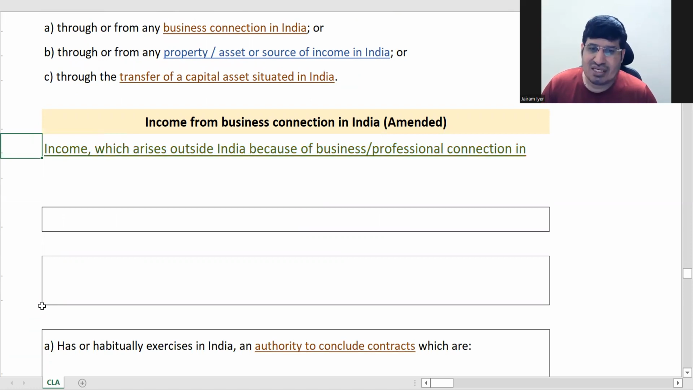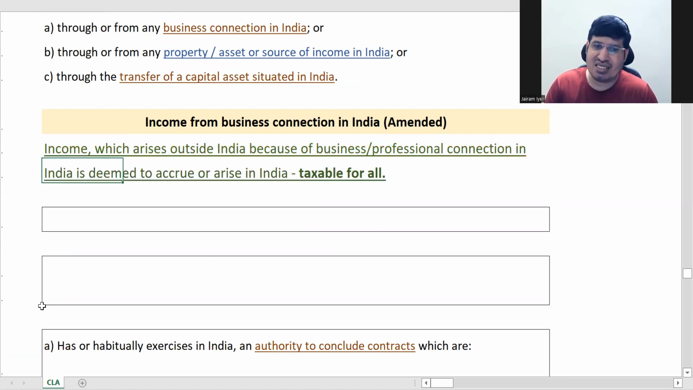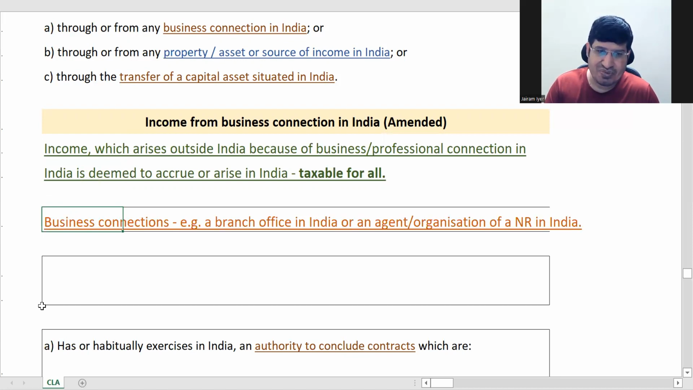Okay, so income arising outside India because of business or professional connection in India is deemed to accrue or arise in India. We already know it is taxable for all, correct? We know that anything which accrues or arises in India is taxable for everyone, right? So here in business connection, there's an income arising out of business or professional connection in India. So what is business connection?